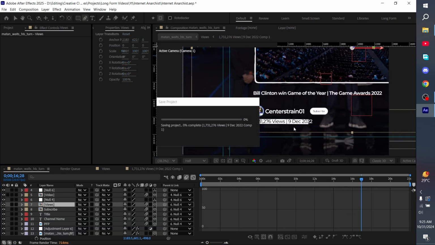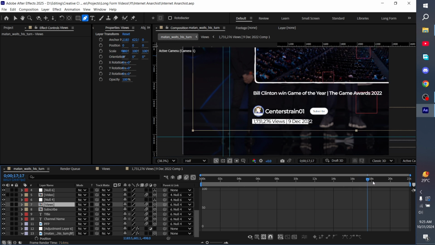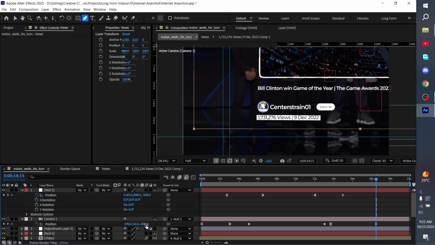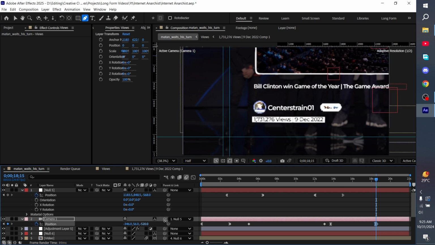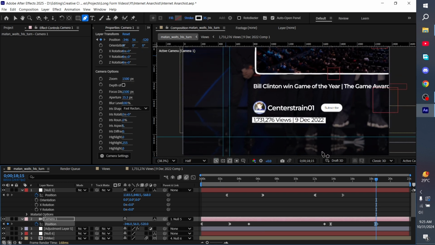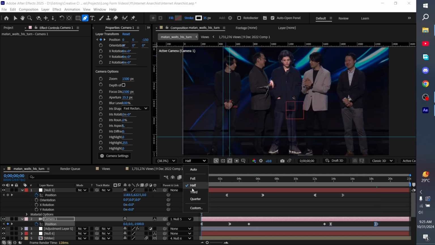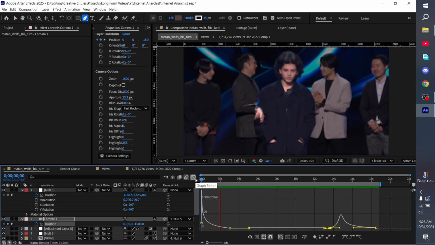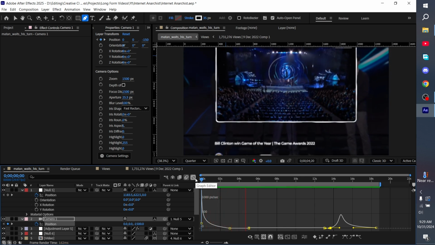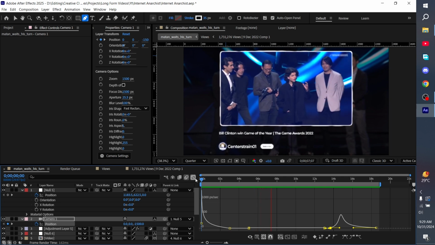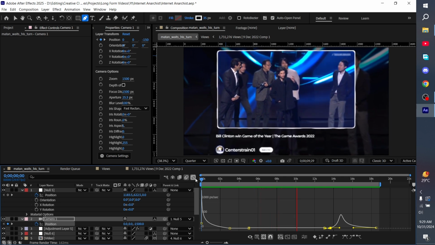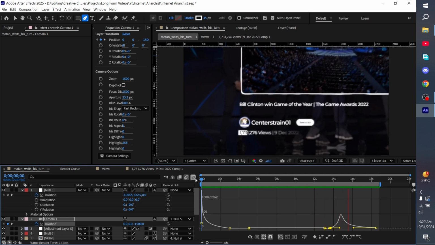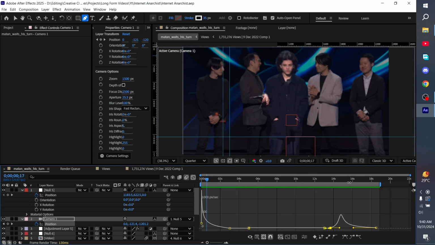So now we'll have the highlight effect as well. So everything is pretty much ready. One more thing that I want to do is I think I can zoom in a bit more. So something like this. Actually, alright. Alright, so this is how it's looking right now. Alright, so we're mostly done with everything.